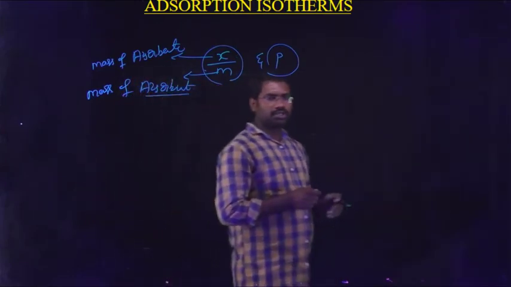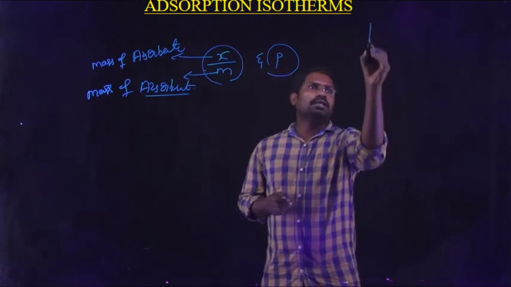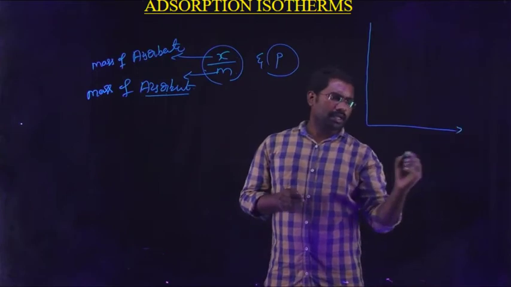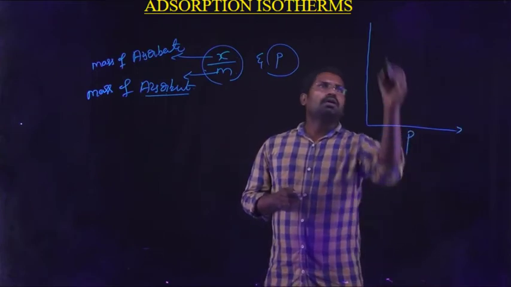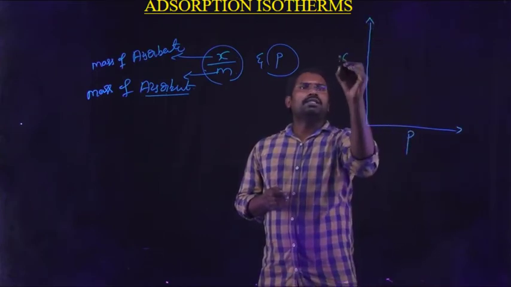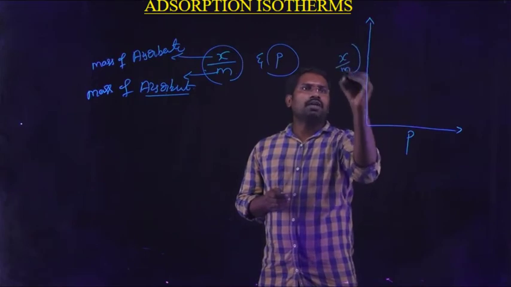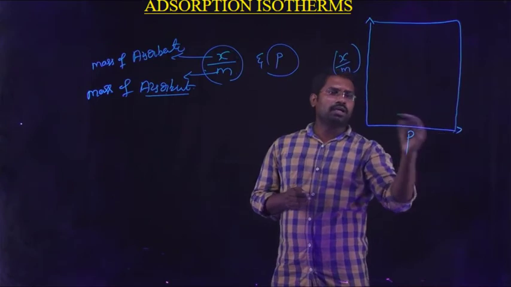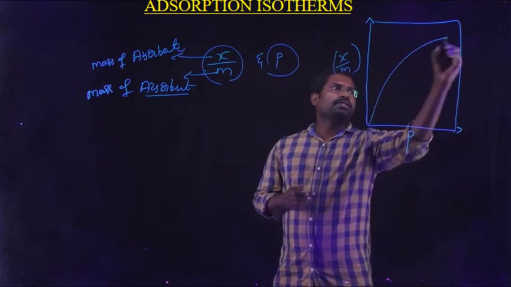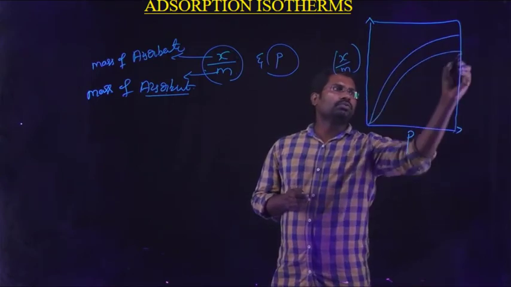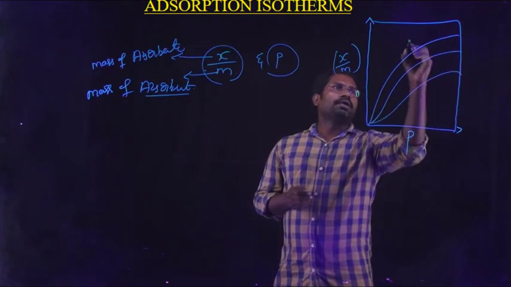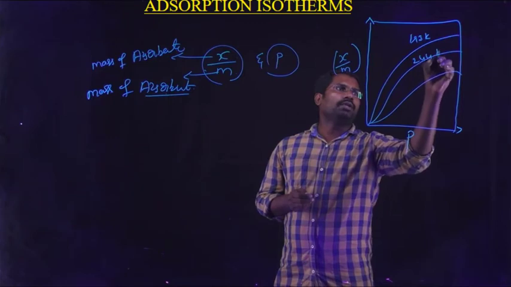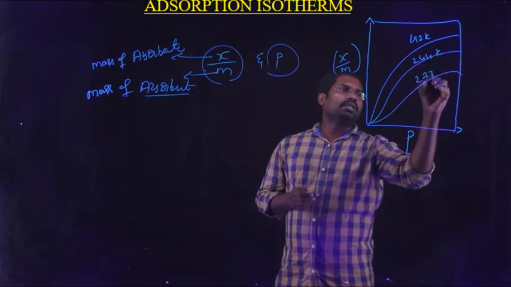So we can draw the graphical representation like this. On the x-axis we take pressure and on the y-axis we take the extent of adsorption, x by m value. Here we have different temperatures, like 193 Kelvin, 244 Kelvin and 273 Kelvin.